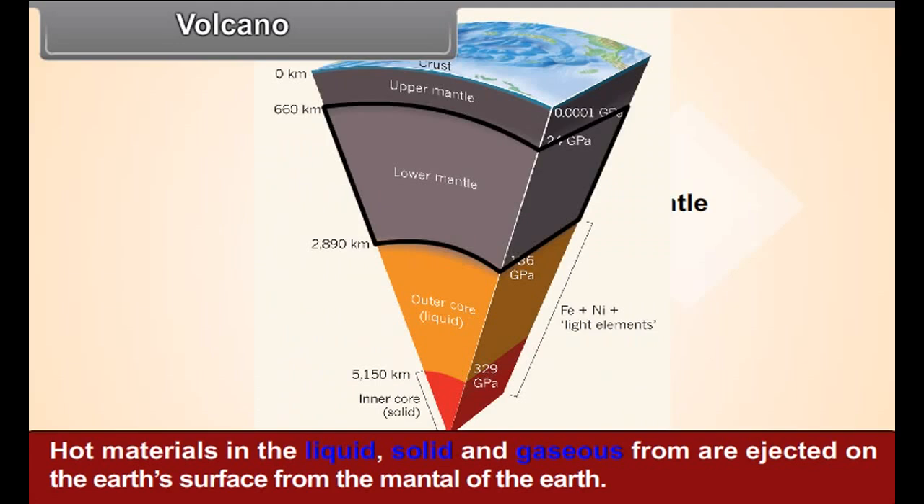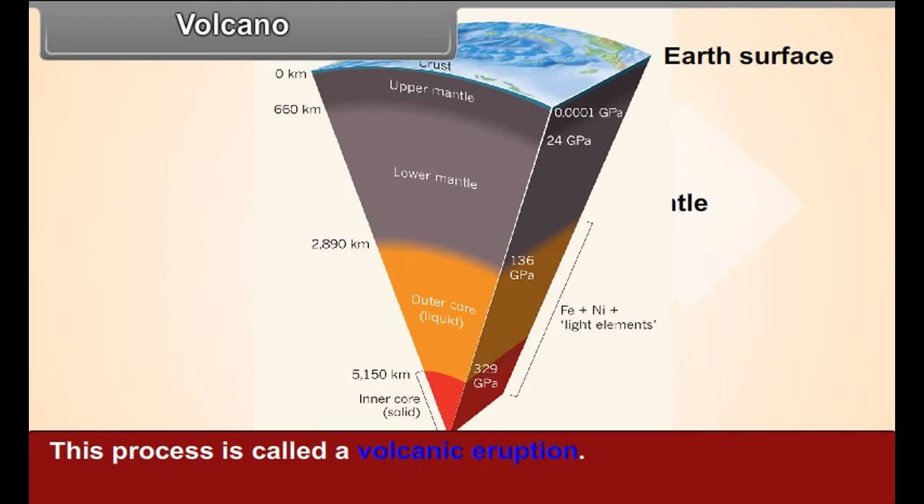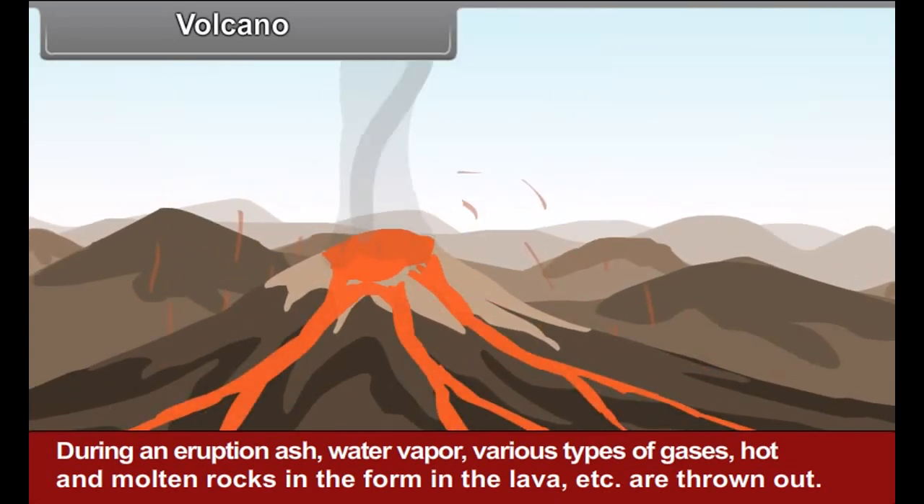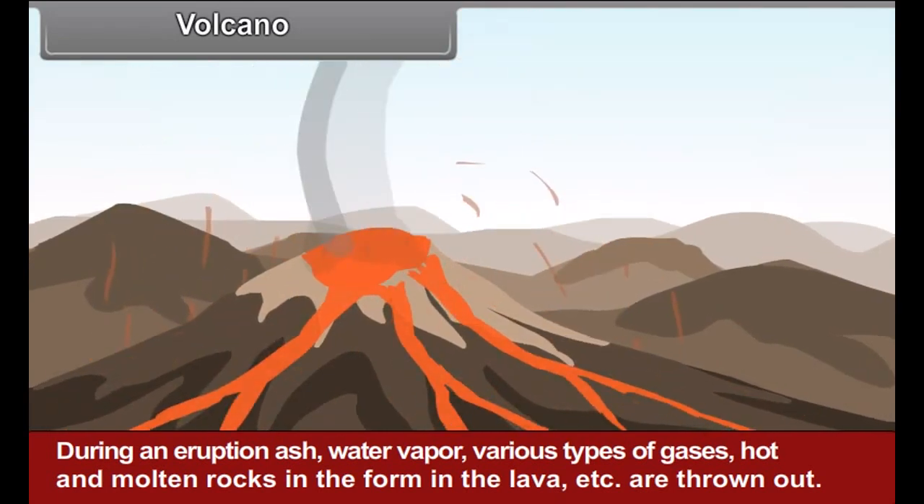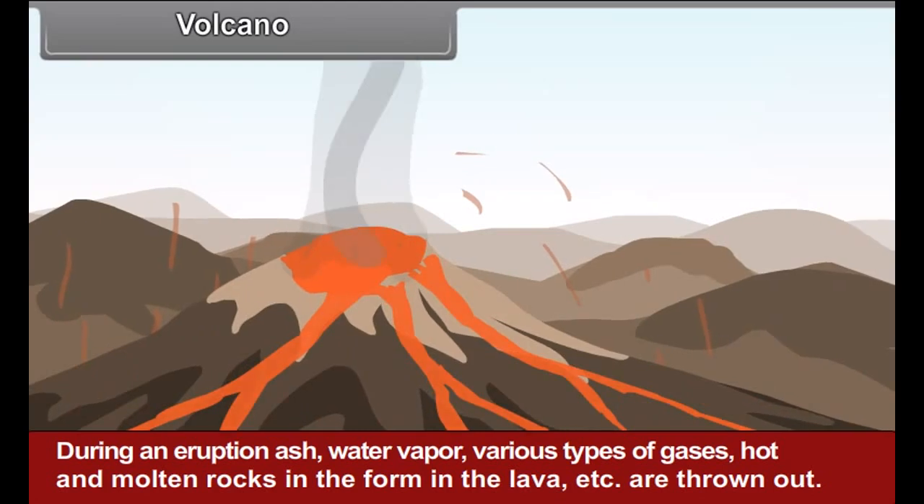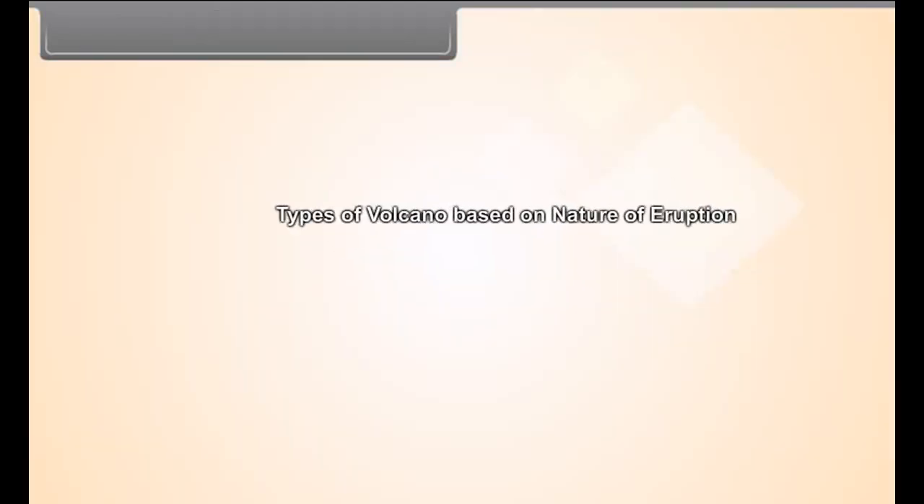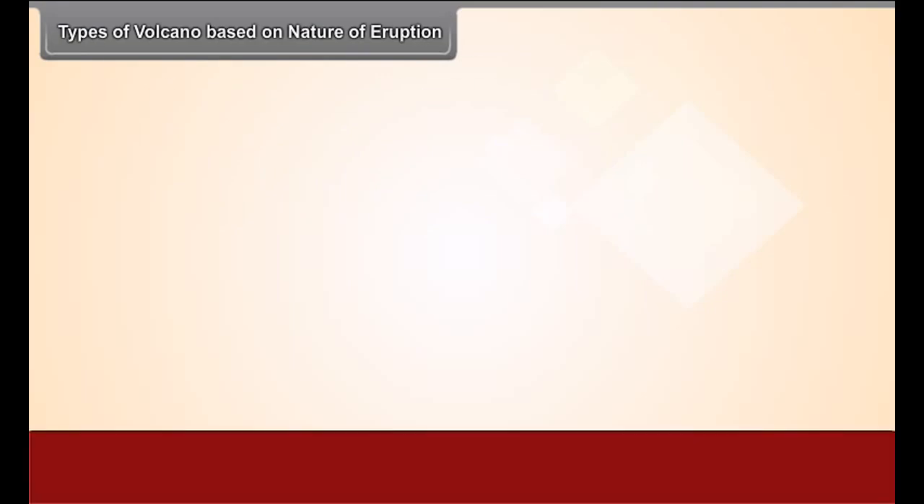Volcano. Hot materials in the liquid, solid, and gaseous form are ejected on the Earth's surface from the mantle of the Earth. This process is called a volcanic eruption. During an eruption, ash, water vapor, various types of gases, hot and molten rocks in the form of lava, etc. are thrown out.